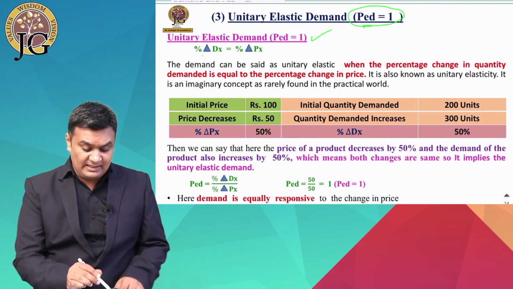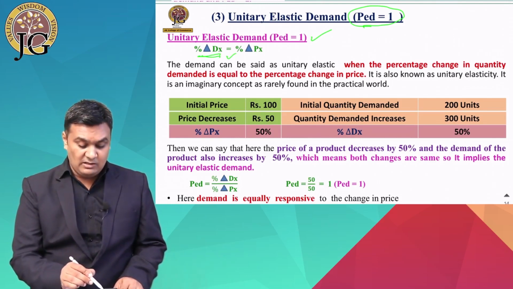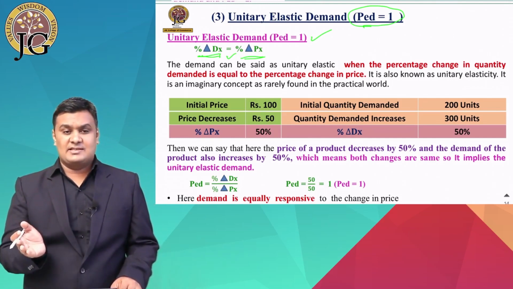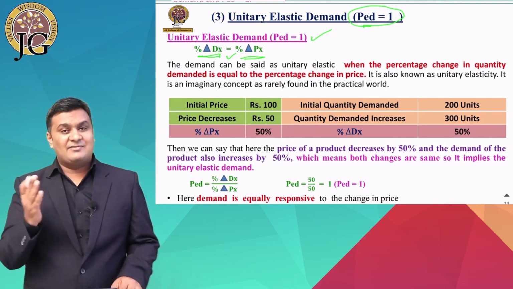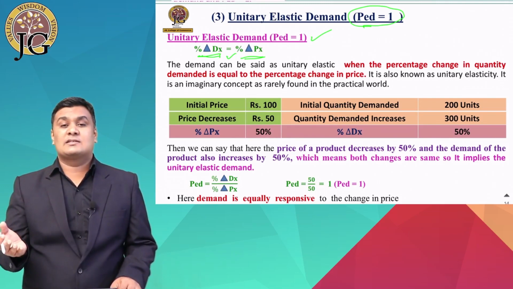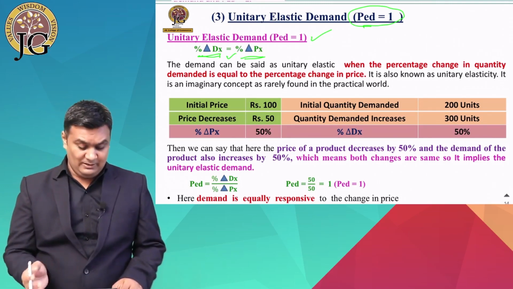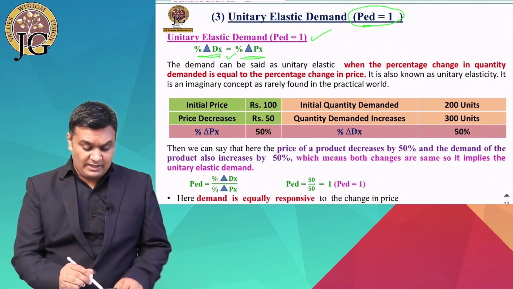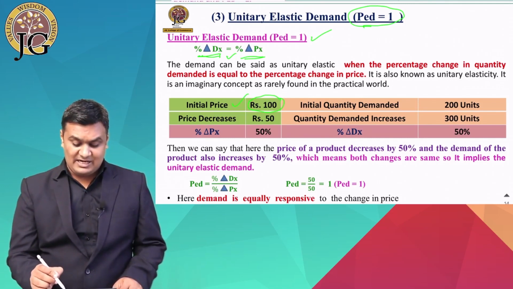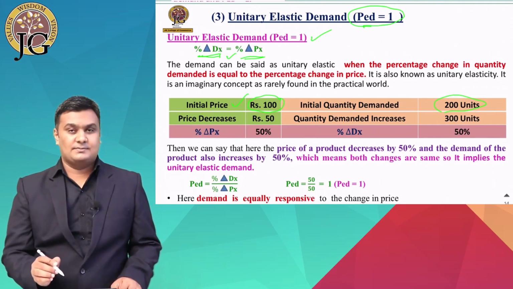Here you can clearly see that the percentage change in demand of X is equal to percentage change in price of X. So both the changes, the change in demand as well as the change in price, are the same, are equal, then it is known as unitary elastic demand. Let's take an example. Suppose again an initial price of 100 rupees. At that time, the initial quantity demanded was 200 units.